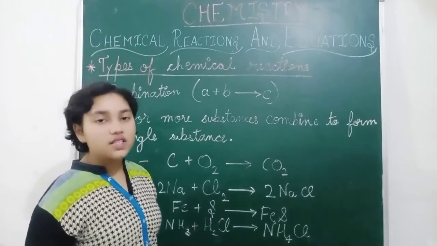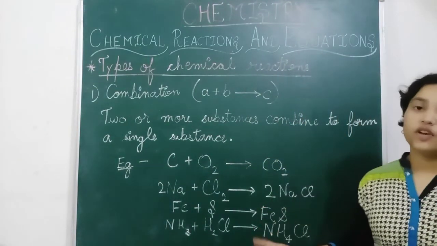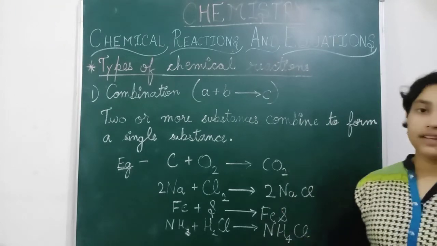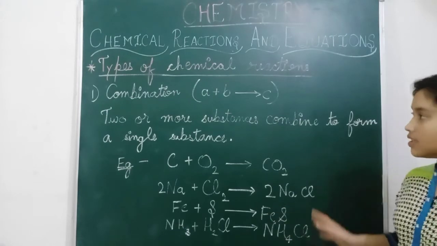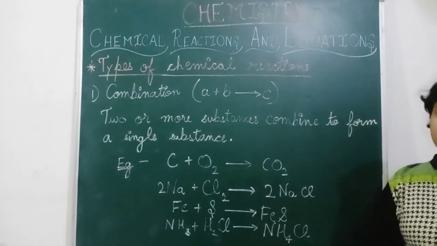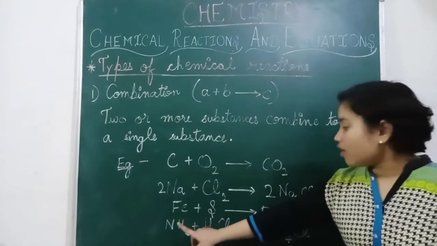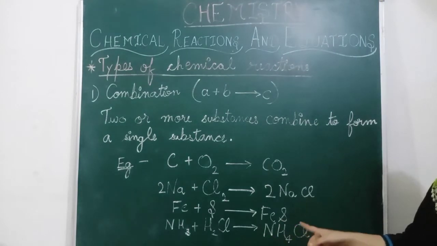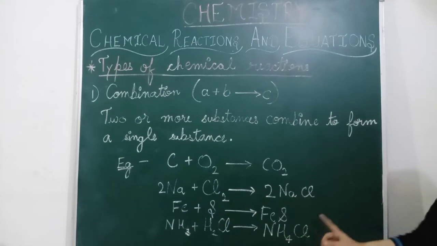Remember that whenever you write any chemical equation, the chemical equation must be balanced. That is the standard method for writing the chemical equation. So always write the chemical equation in the balanced form. Iron plus sulfur gives iron sulfide. Now this is NH3, ammonia, plus hydrochloric acid, and this forms ammonium chloride.